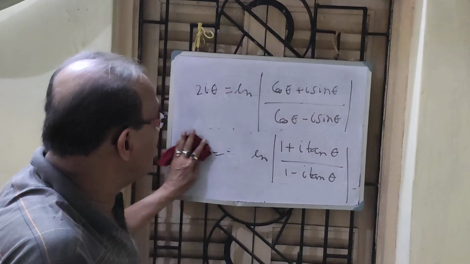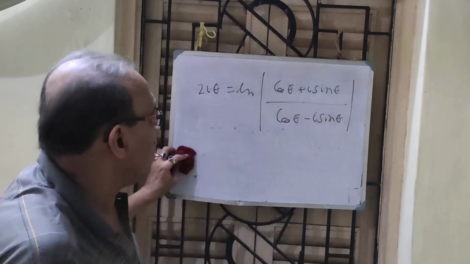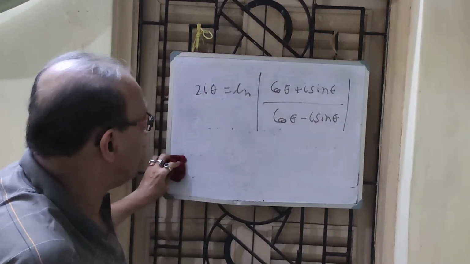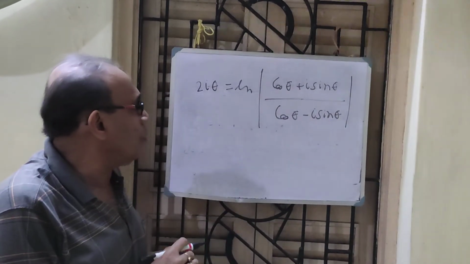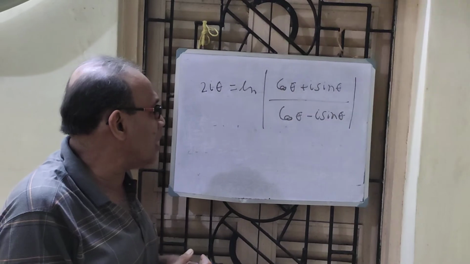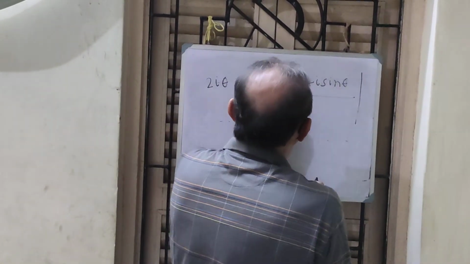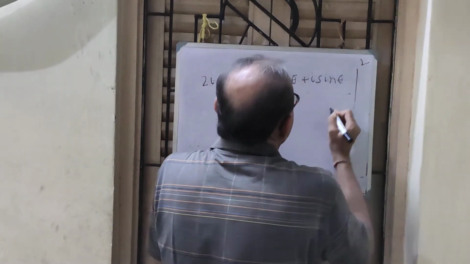Multiply in numerator and denominator by cos theta plus i sin theta, and a plus b into a minus b equal to a square minus b square. Cos square theta minus i square sin square theta, that is cos square theta plus sin square theta, which is equal to 1. Therefore, I can at once write this is nothing but this.